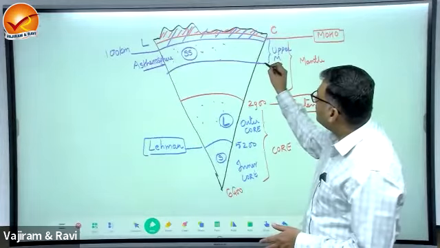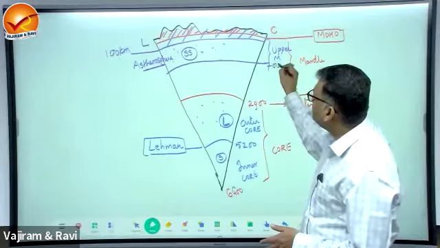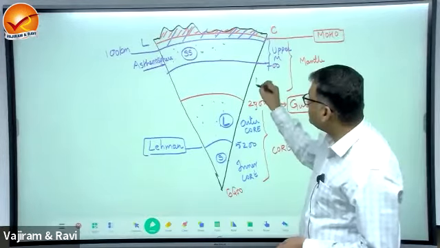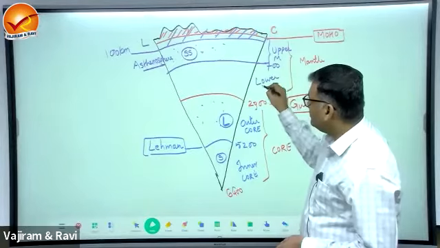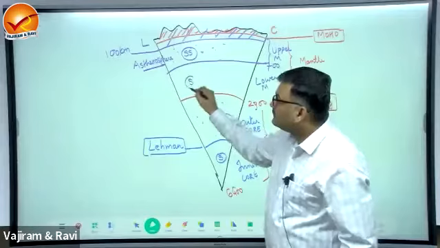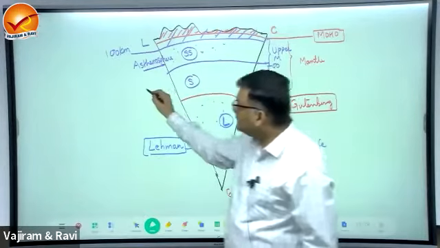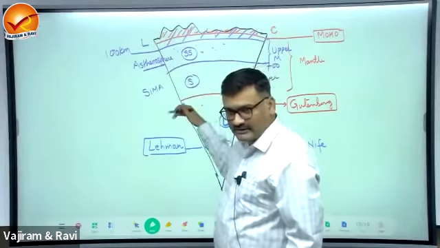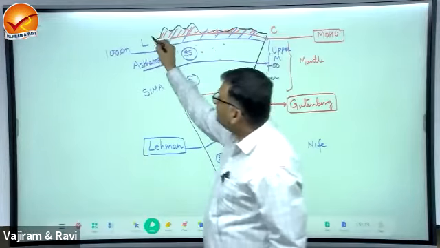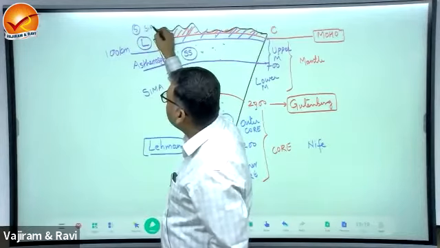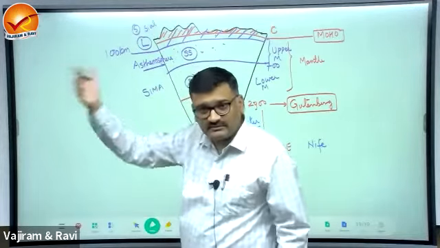From 700, what is this? This is 700. So 700 to 2900, what is this? This is going to be lower mantle. So how is lower mantle? Solid. And it is made up of, yes, all this region constitutes sima, and lithosphere is solid, and made up of what? Crust is made up of Si-Al.